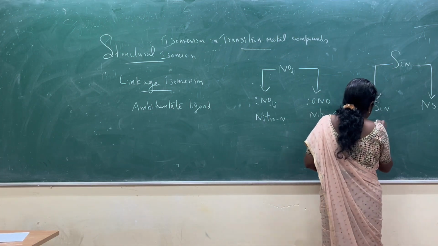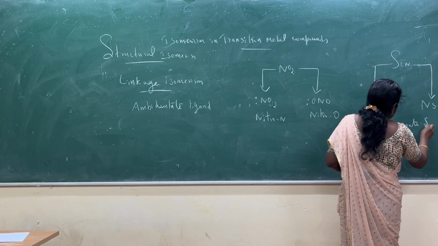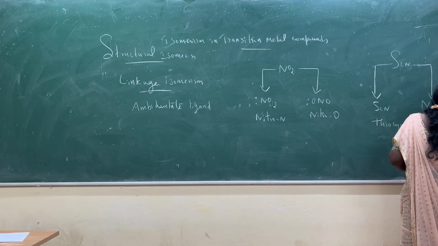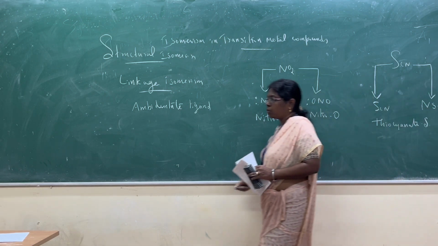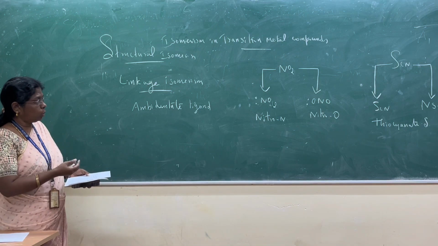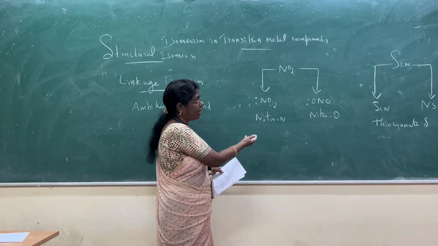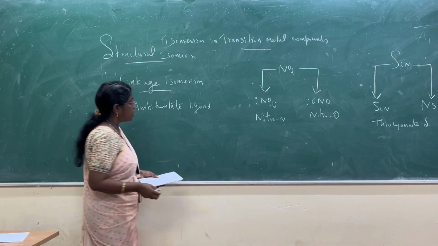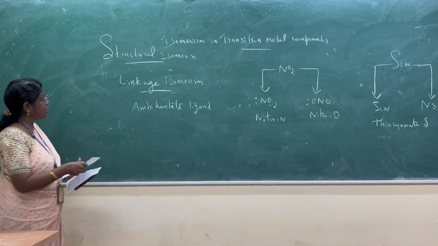So thiocyanate, and this one is isothiocyanate. That is called an ambidentate ligand, a ligand that can attach through either of two different atoms. NO2 is one example of an ambidentate ligand and SCN is another example. Now we come to linkage isomerism. Example for linkage isomerism.